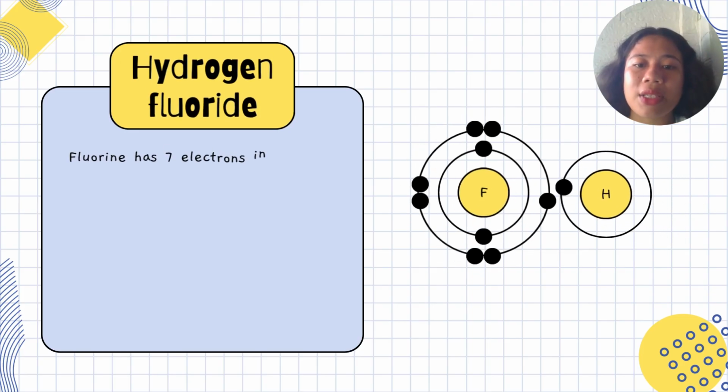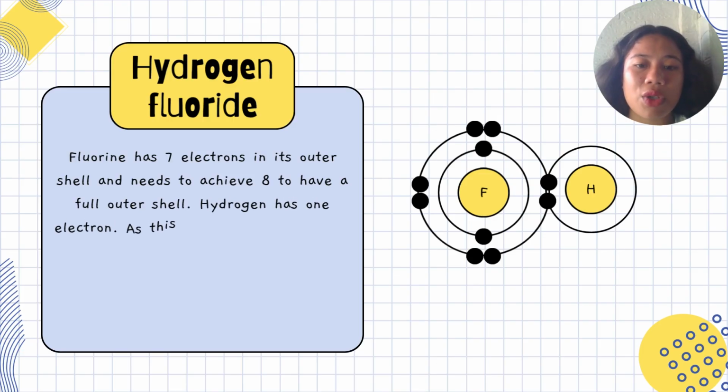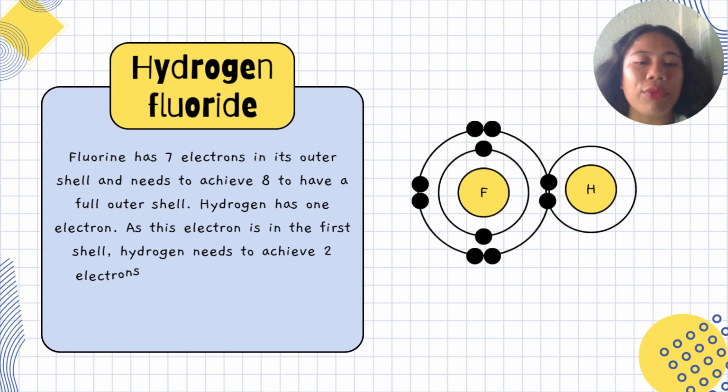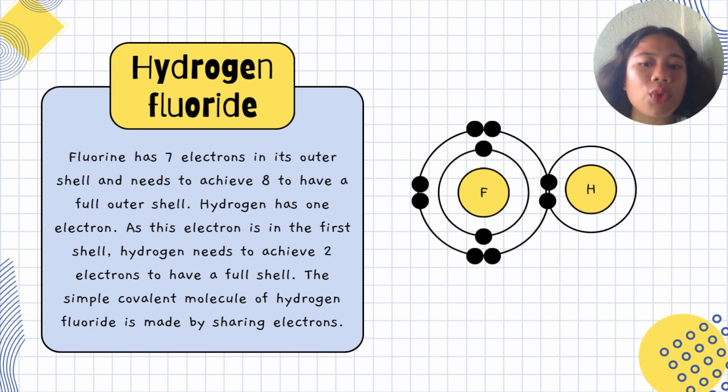Let's have another example. Let's say we have hydrogen fluoride. So fluorine has 7 electrons in its outer shell and needs to achieve 8 to have a full outer shell. Hydrogen has 1 electron and this electron is in the first shell. Hydrogen needs to achieve 2 electrons to have a full shell. So, the simple covalent molecule of hydrogen fluoride is made by sharing electrons.